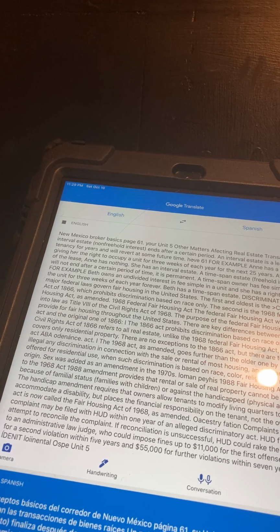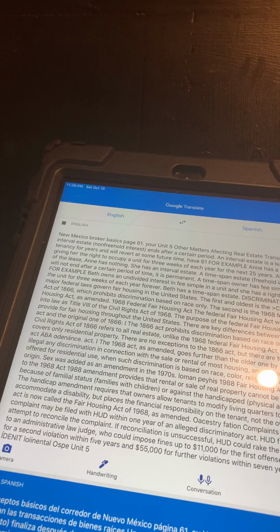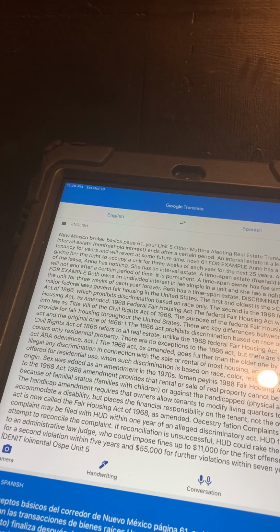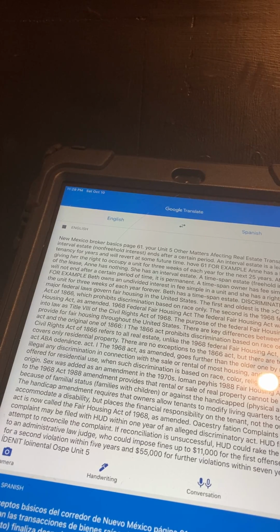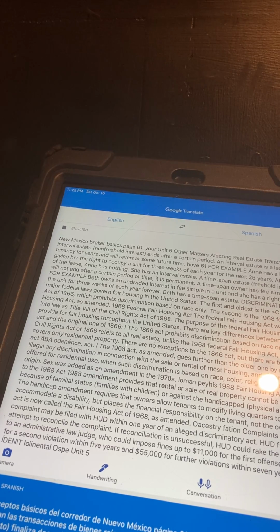An interval estate, a non-freehold interest, ends after a certain period. An interval estate is a leasehold tenancy for years and will revert at some future time. For example, Anne has a lease giving her the right to occupy a unit for 3 weeks of each year for the next 25 years. At the end of the lease, Anne has nothing. She has an interval estate.